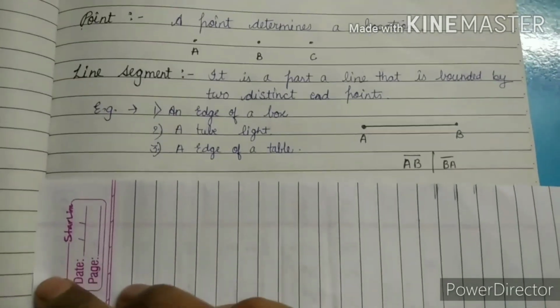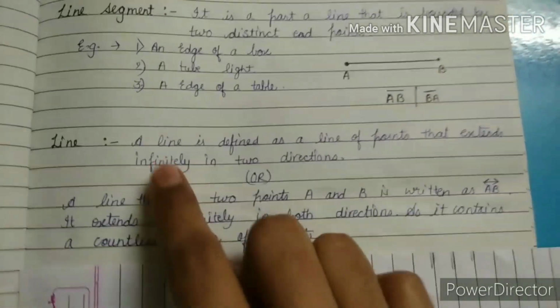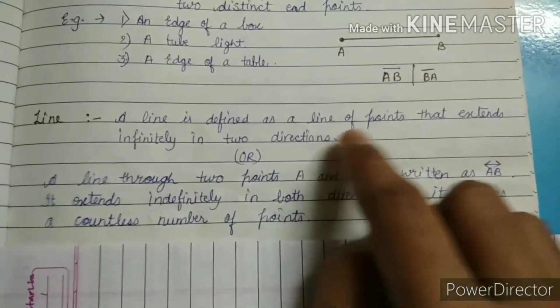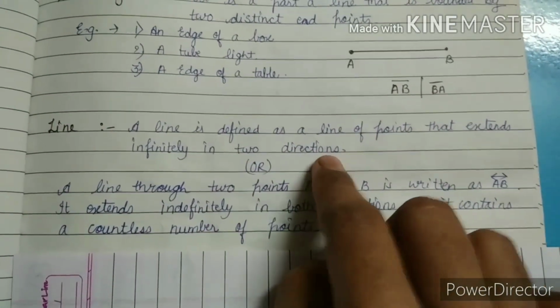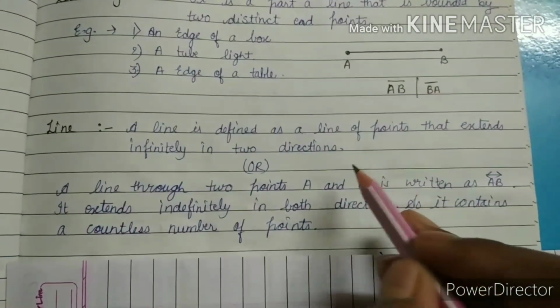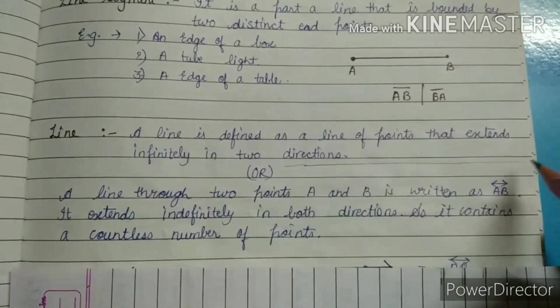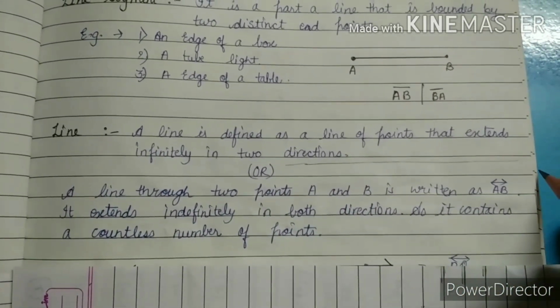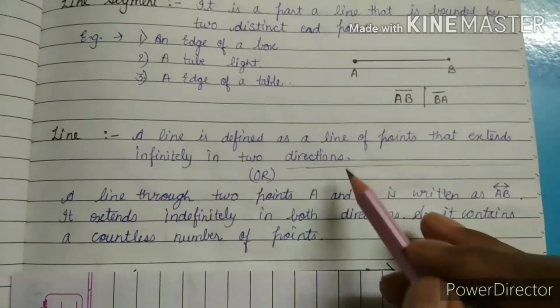The next topic is line. What does line mean? A line is a set of points that extends infinitely in two directions. It means whenever we draw a line, we do not know where the starting point is and where the ending point of that line is, so it is called a line. It has so many points.